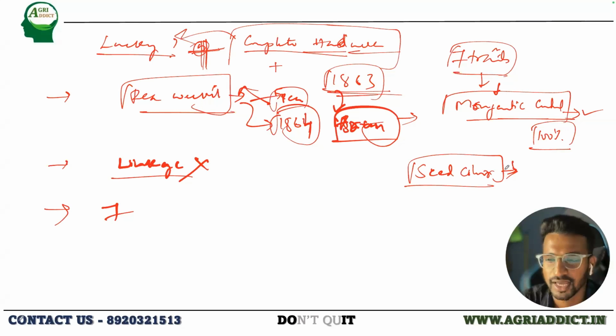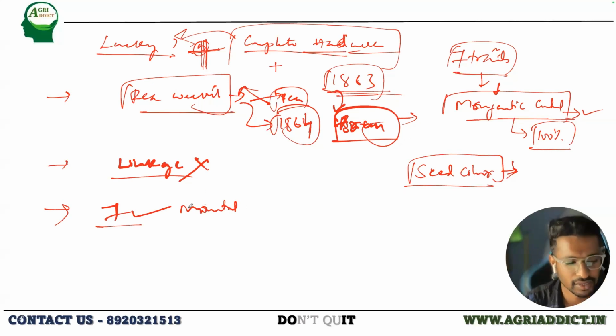Okay, let me just clarify this. So yes, they were all under monogenic control. That was the first thing. So whatever traits he selected, they were under monogenic control. That was the second point, or the third point, why he was lucky enough. He also did not encounter linkage, that is fine. So these are the 3 important points that you can take while you justify that Mendel was lucky enough, since he didn't encounter all these conditions.